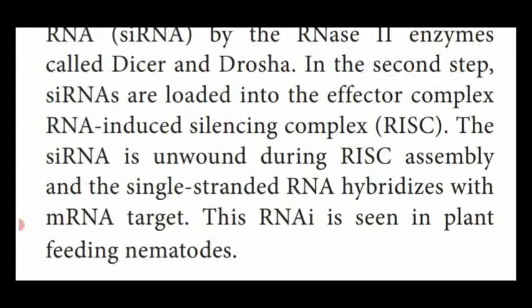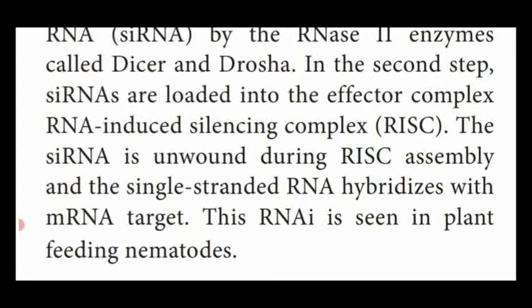So this RNA interference is seen in plant feeding nematodes. That means some of the nematodes which are feeding on plants contain the RNA interference. So it's very simple. What is RNA interference? It is a biological process in which RNA molecules inhibit the gene expression or translation.